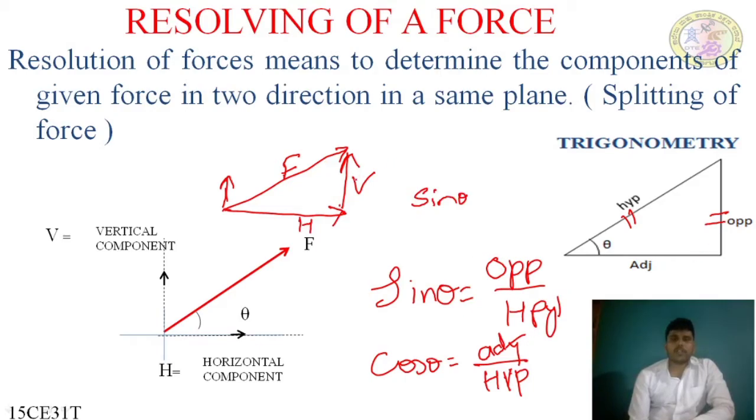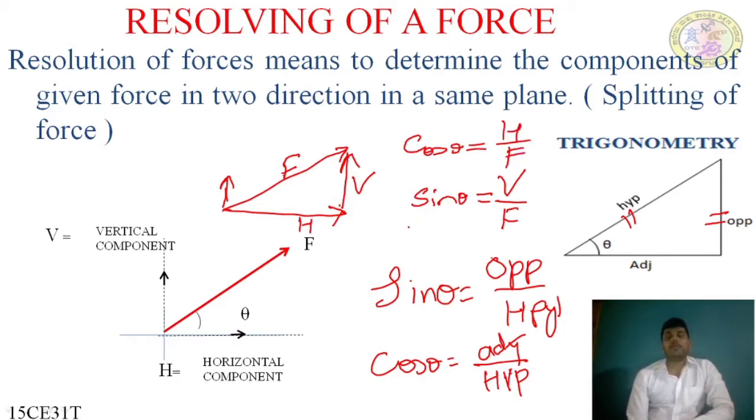The opposite side is V and the hypotenuse is F, so sine theta is V by F. Same way, cos theta is adjacent side over hypotenuse. Here the adjacent side is H divided by F, which is the hypotenuse.